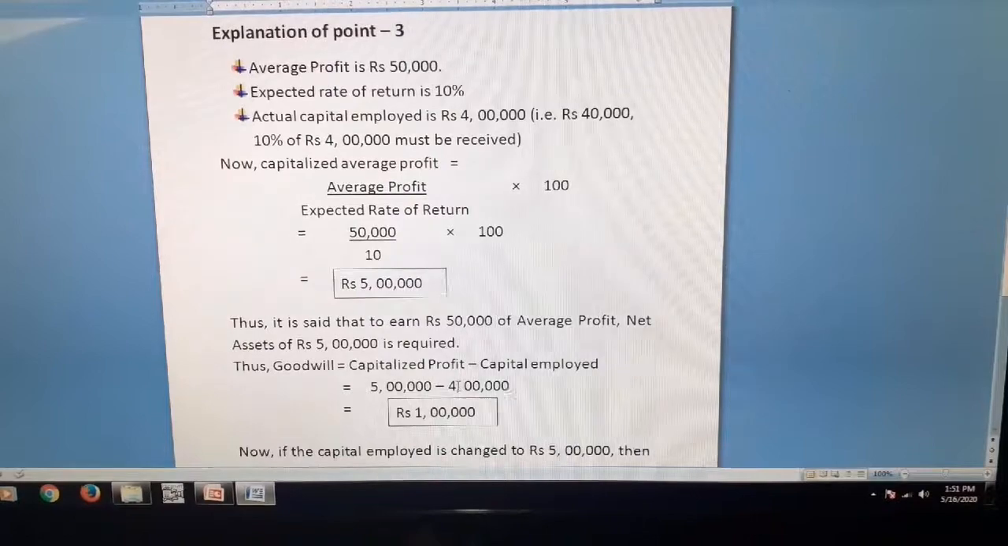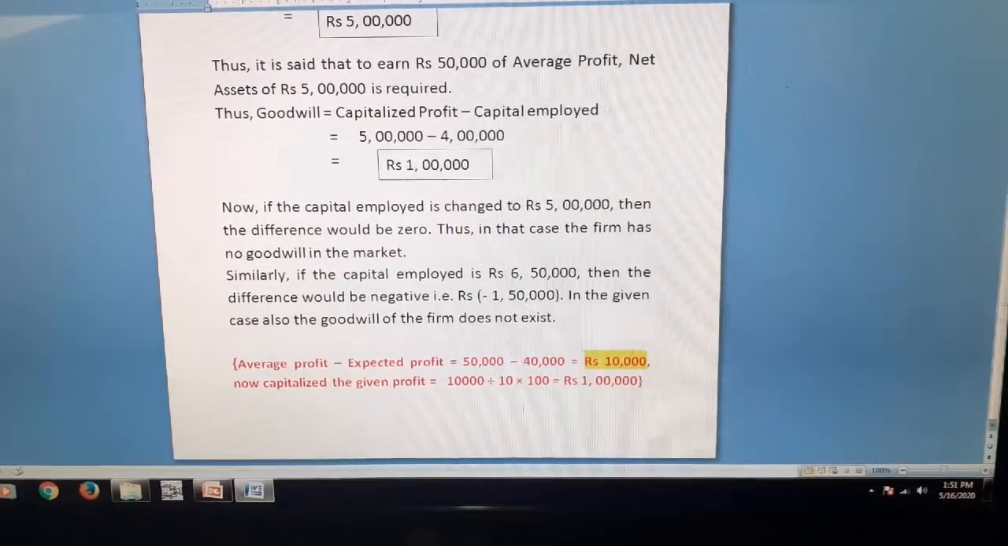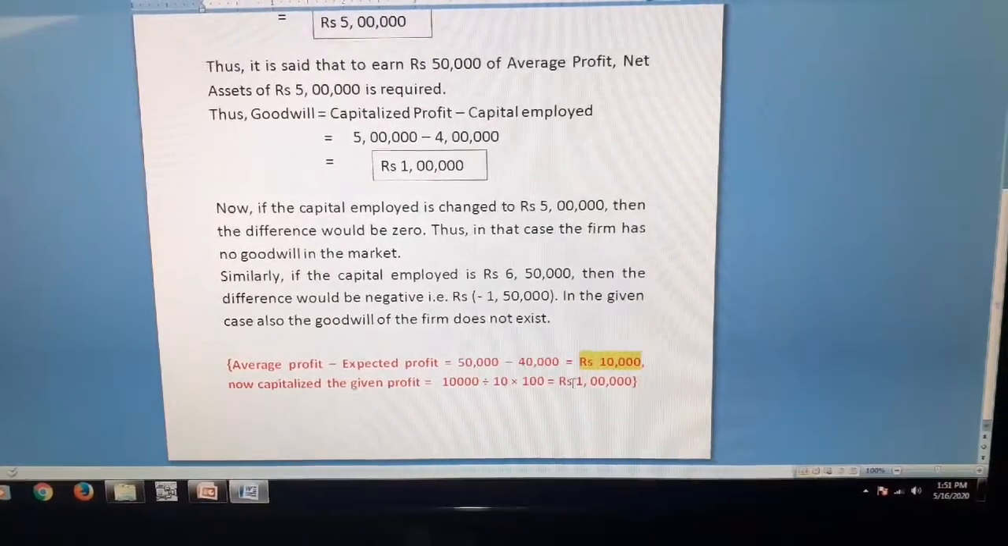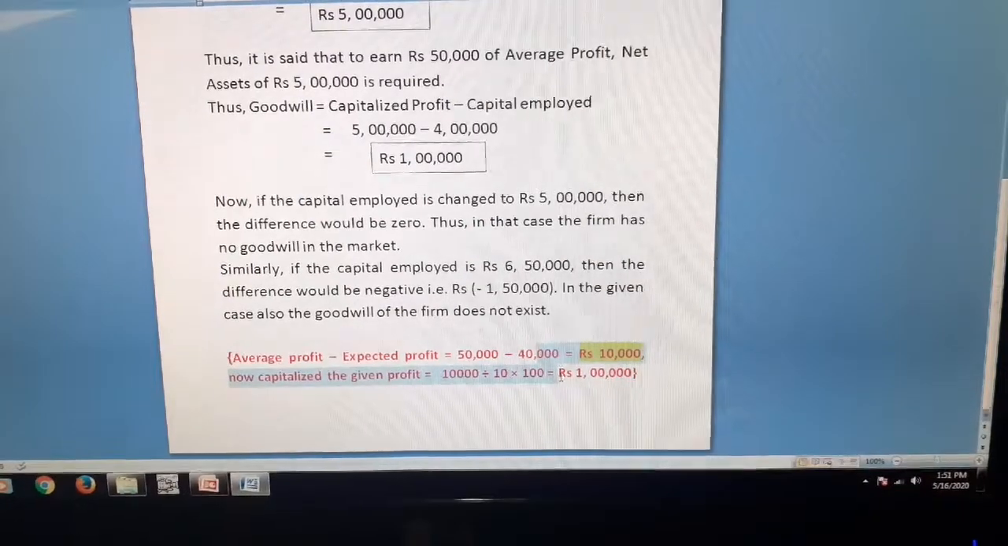So when we move with this capitalization of profit method and calculate the capitalized value of super profit, the answer comes to rupees 1 lakh.